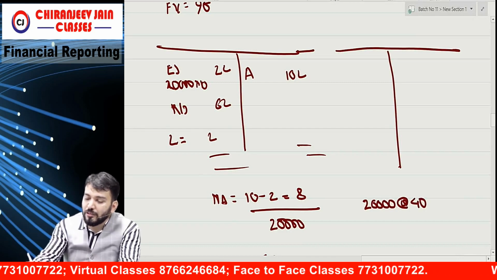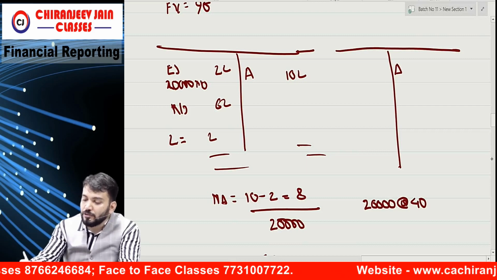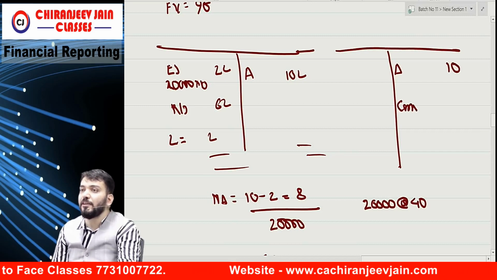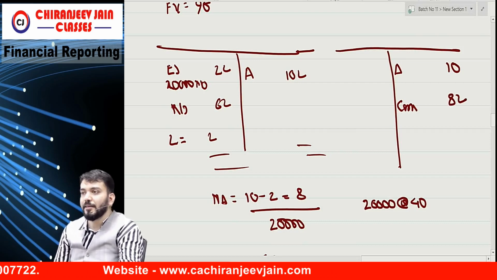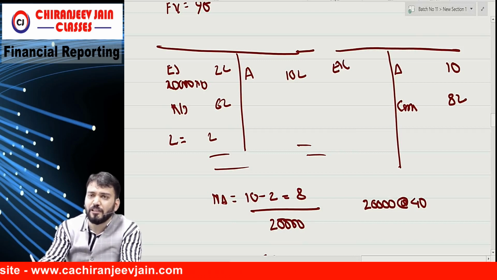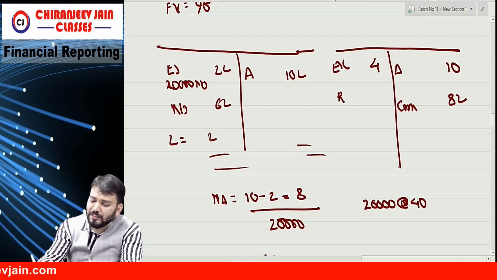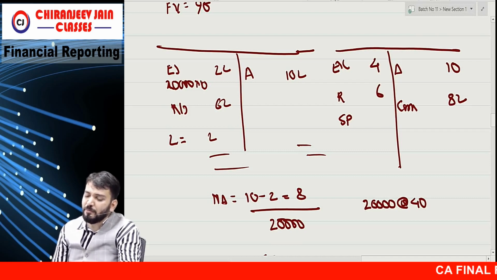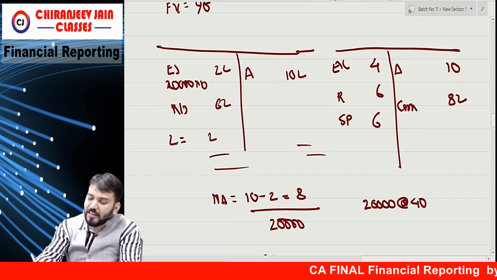Asset will increase because cash will come. Asset will become 10 lakh plus cash 20,000 into 40, another 8 lakh. Equity share capital will now become 40,000 into 10, so 4 lakh. Reserve will remain 6 lakh, but securities premium will also come: 20,000 into 30, how much? 6 lakh.